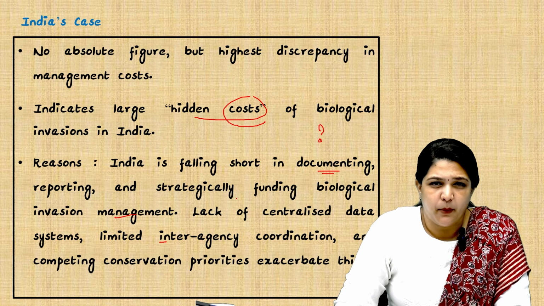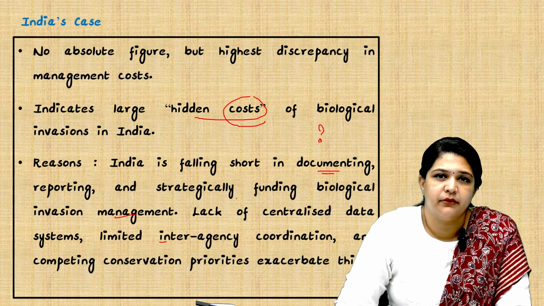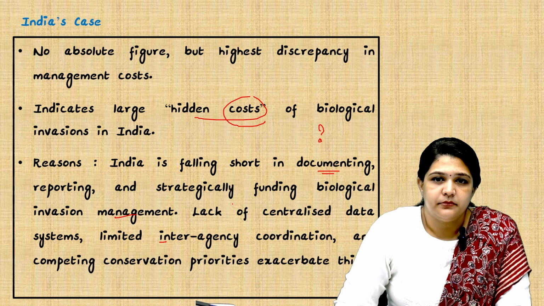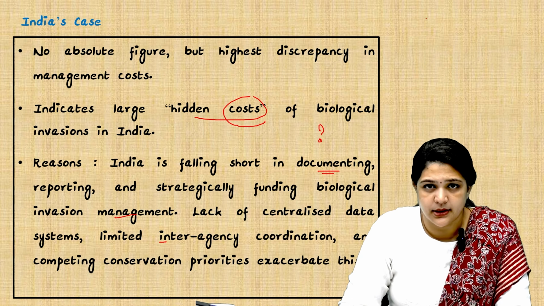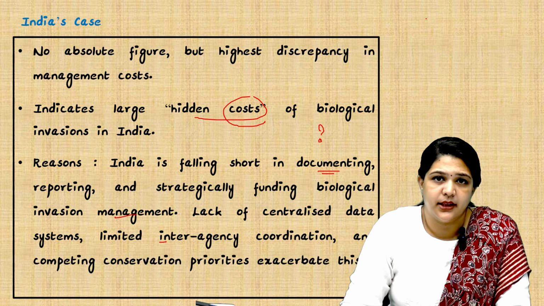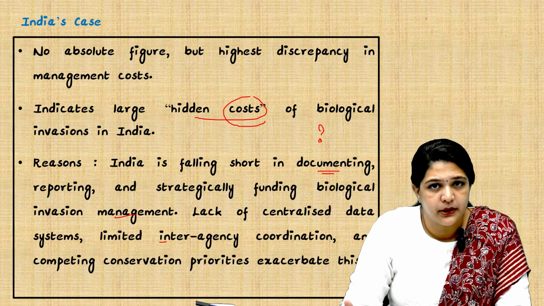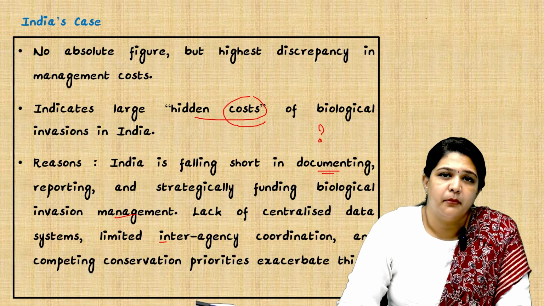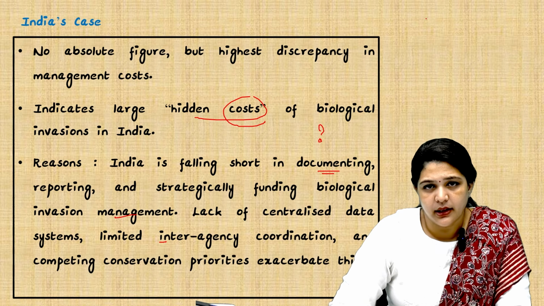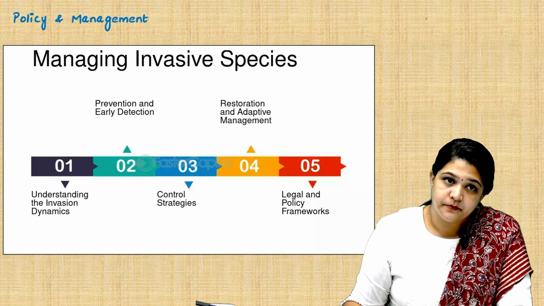We do not have a proper funding mechanism, and we also do not have centralized data. For example, one state is dealing with invasive species, another state is dealing with invasive species, but this data lies within the state and sometimes is not properly documented. So as a country, what money we are spending, what cost we are bearing in dealing with invasive species, we are not well aware.